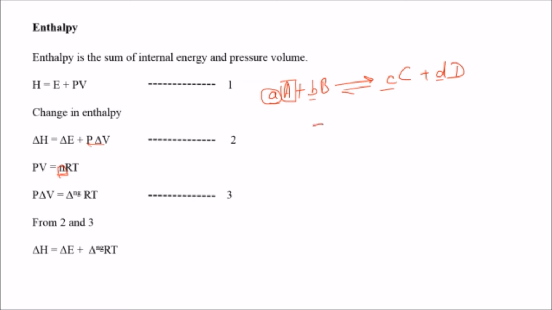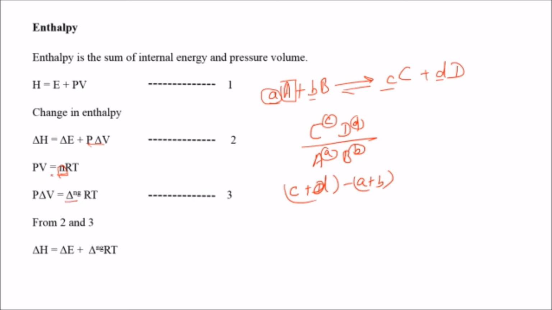We express it as C to the power c and D to the power d by A to the power a and B to the power b. All this value is known as n. And if we subtract it as c plus d, sorry, small d, minus a plus b, it will give you the del Ng value.